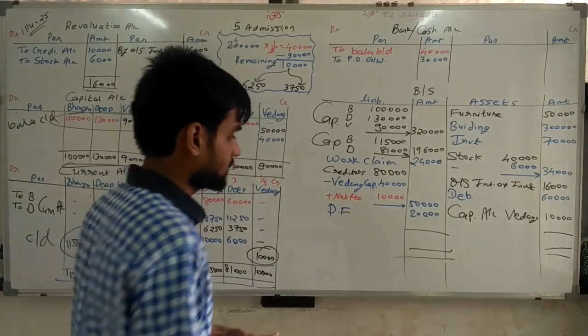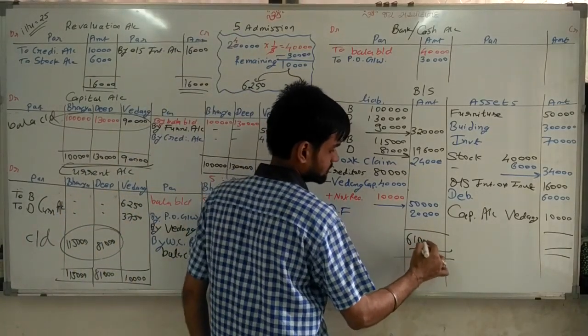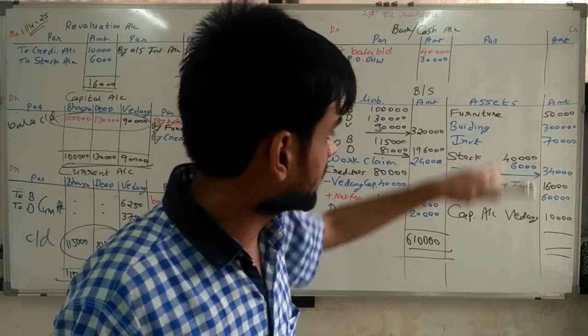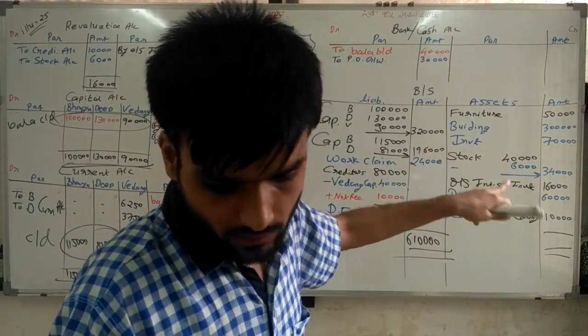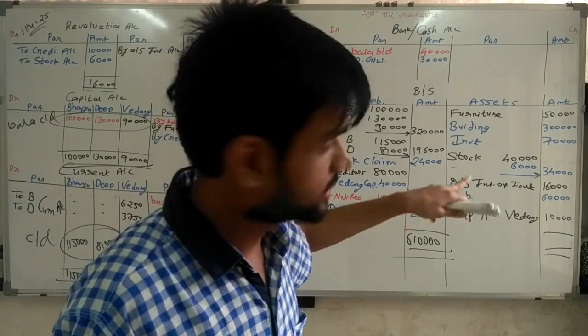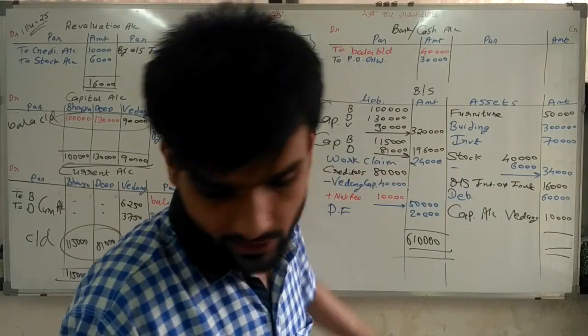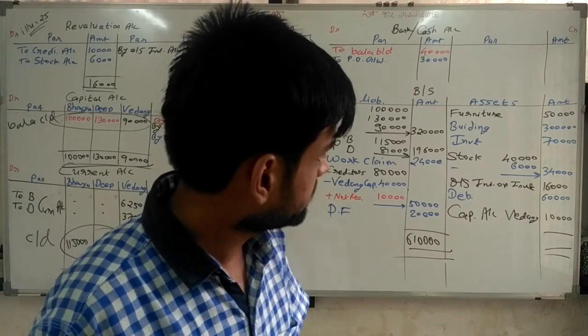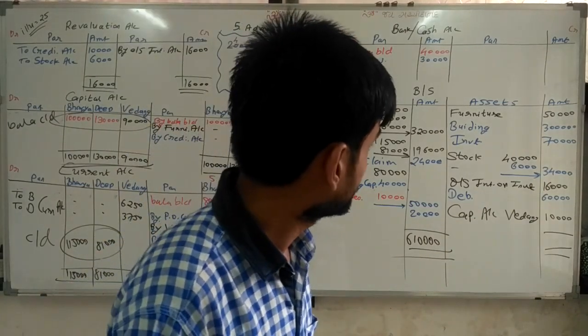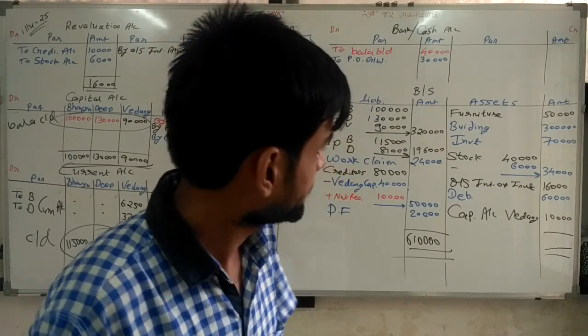Total is 6,10,000. Same way, sir, 50, 34, 60, 310, 70, 16, and again 70.